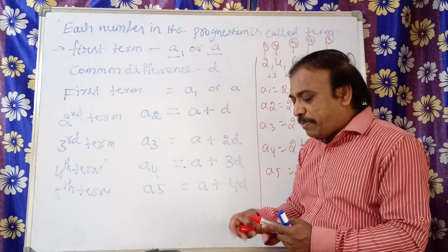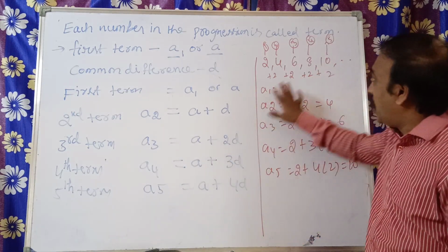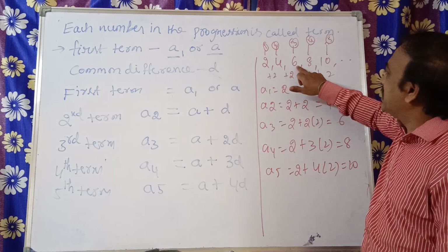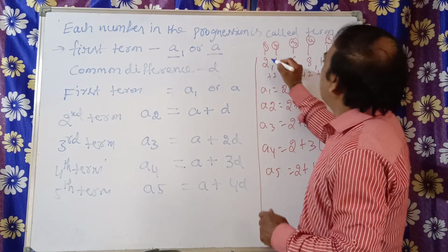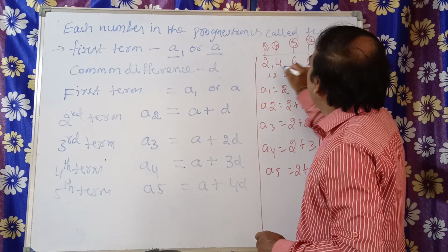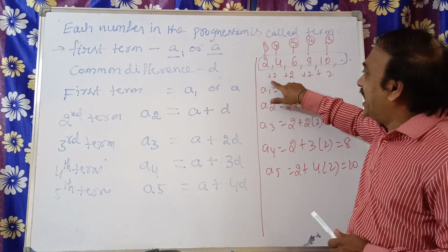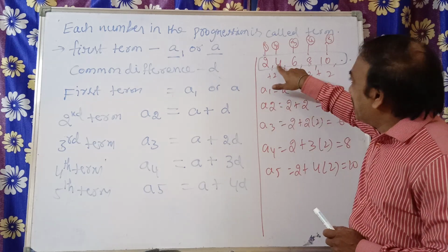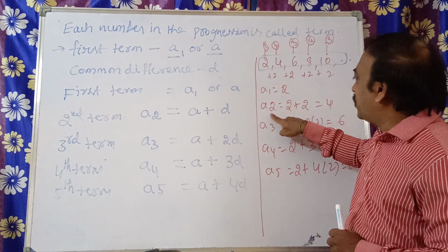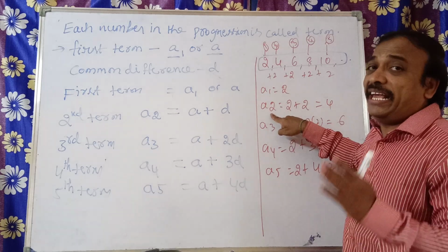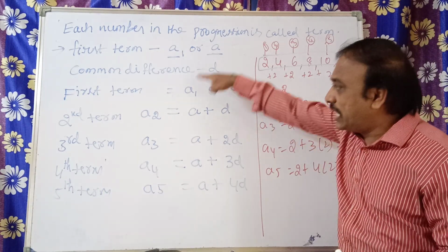Why we are taking A plus D? So this is a small example. 2, 4, 6, 8. This is the sequence actually given. In this, to get the 4, we are adding plus 2. So the second term is 4. The terms are denoted by A1, A2, A3, A4 and so on.